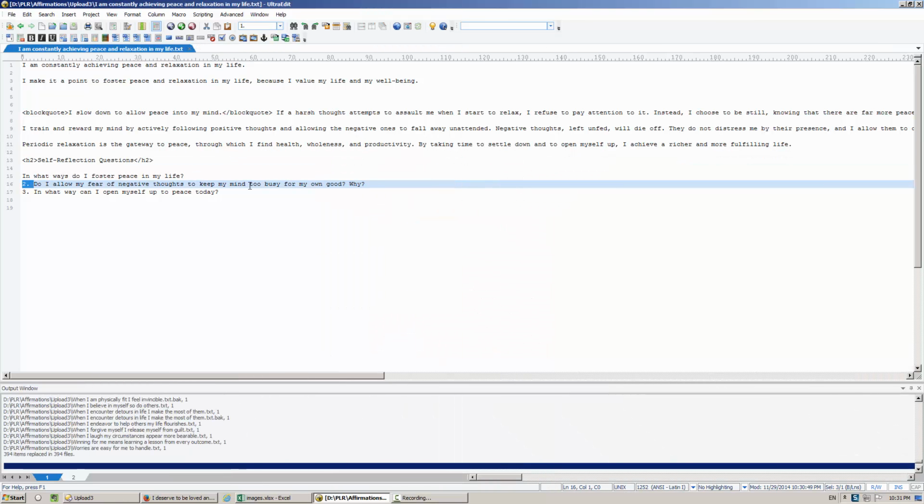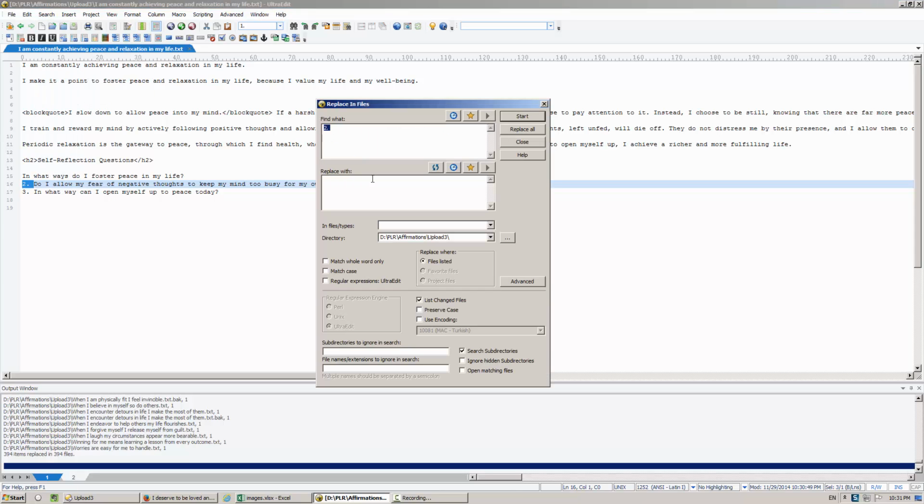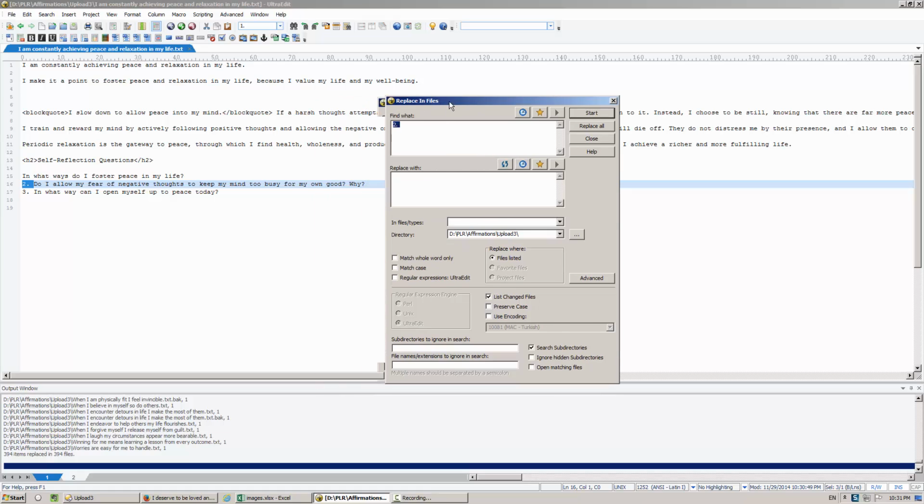So I had some memory issues on this computer. This computer only has 8 gigabytes of memory, which I thought would be enough, but it wasn't. So instead of having all the files open and doing the find and replace operation, I closed all the files and did a replace in files, which worked fine. And what I'm doing now is removing these numbers because I'm going to replace them with HTML ordered list tags, which in my mind is the proper way to have a numbered list on a web page.